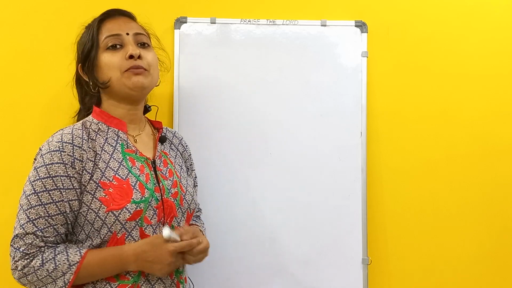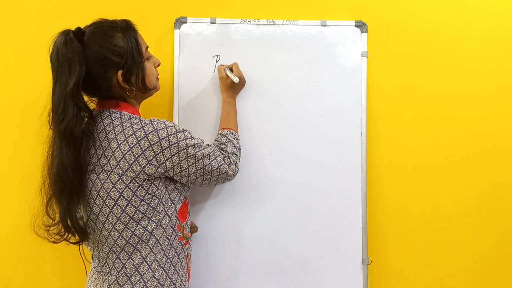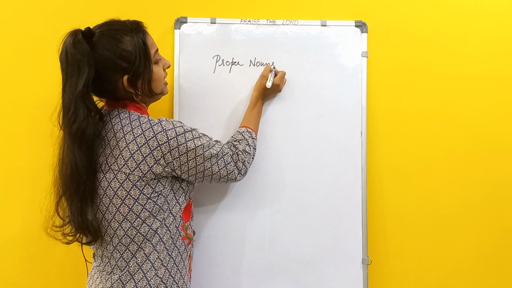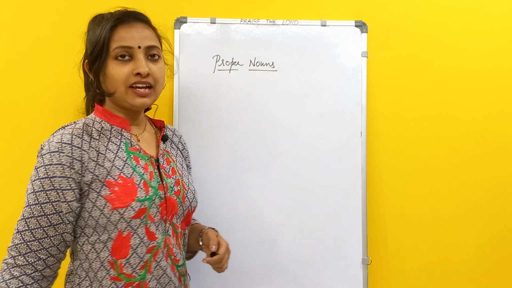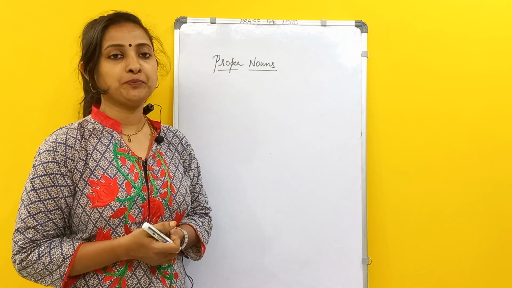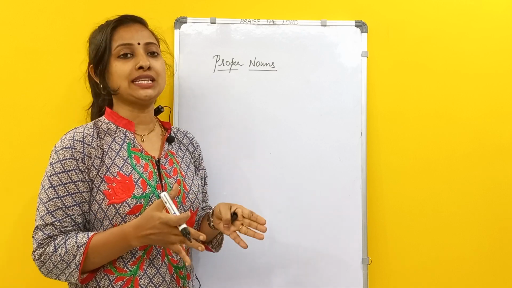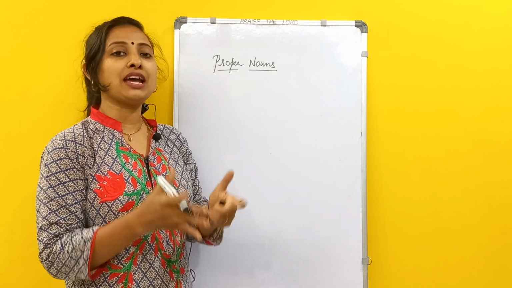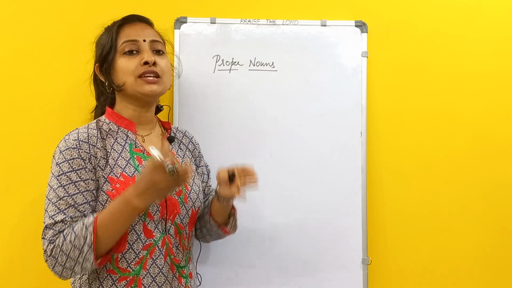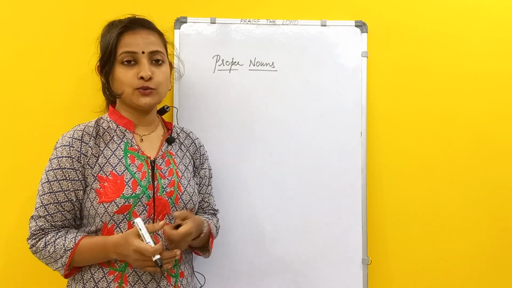Okay, so today we'll be seeing about proper nouns. What is the next type? In the previous class, we have seen about common nouns, so nouns which are used in common. There I was talking about "particularly using." This term I have used many a time. So what is this "particularly using"? Nouns which are used in particular are called proper nouns.